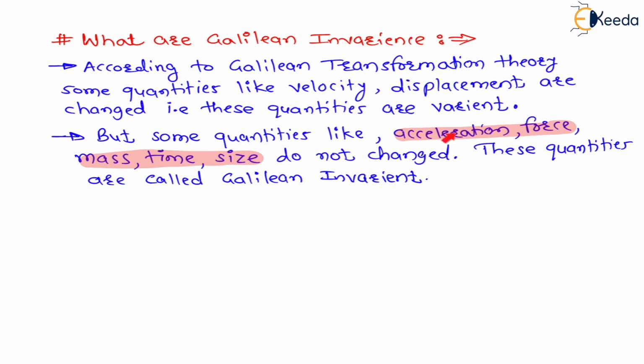For your university they can ask you to find or define velocity and acceleration transformation for Galilean invariance. So write down the heading: velocity and acceleration transformation. Now let us understand velocity and acceleration transformation.